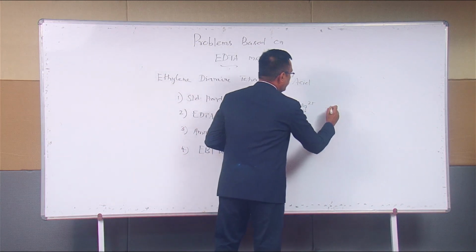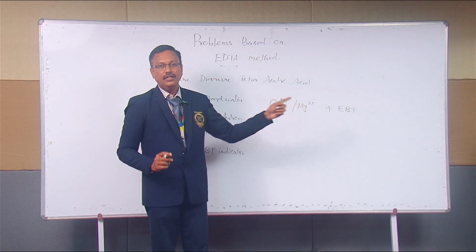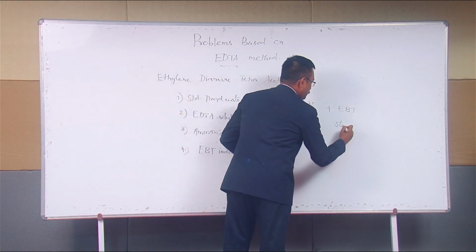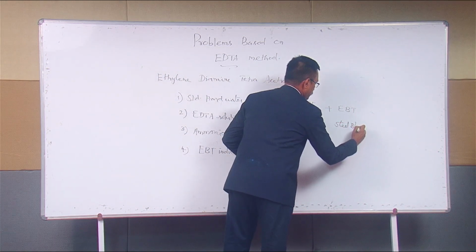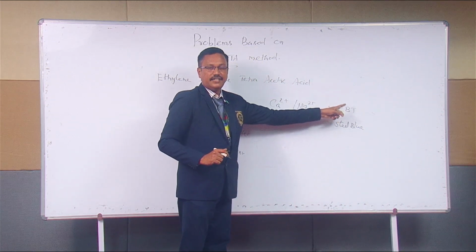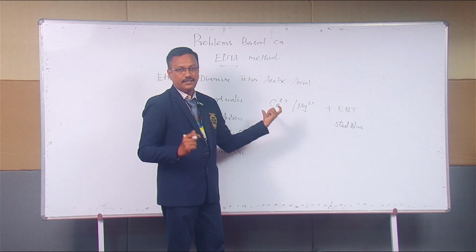It is going to react with your indicator. What is the indicator? EBT indicator. The original color of Eriochrome Black T indicator is steel blue. The steel blue EBT is going to react with the calcium and magnesium present in the water.